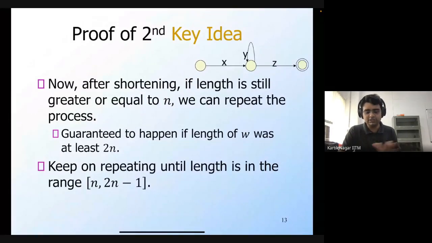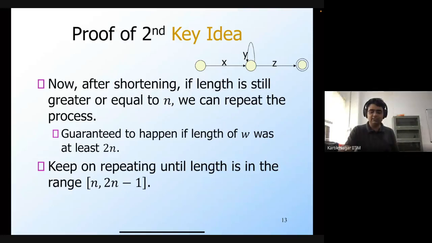Note that this is just a proof, so it's not like we are actually going to do this procedure. But this is just to show that if you have an arbitrary string of length greater than or equal to n which is in the language, then you will also have a string whose length is less than or equal to 2n minus 1 that's present in the language.